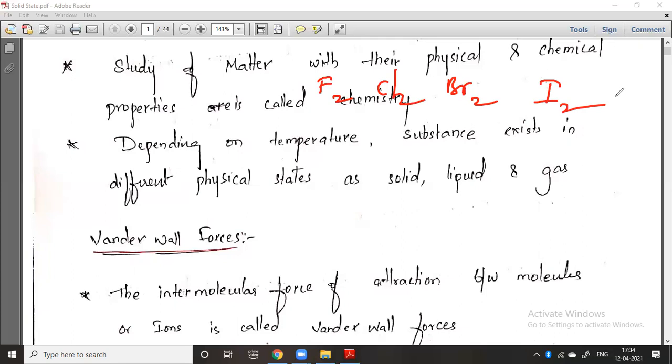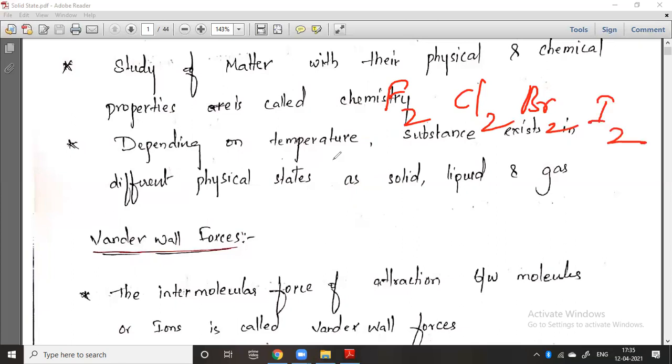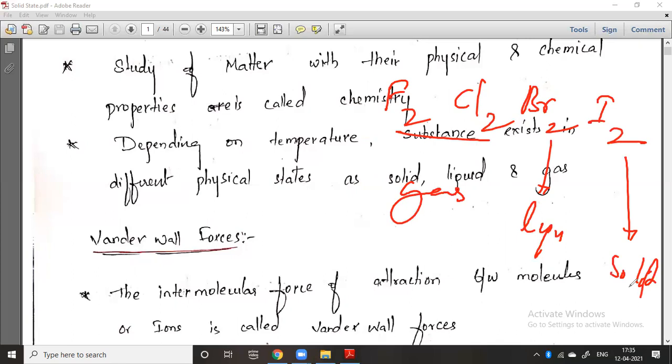Fluorine and chlorine are gases, bromine is a liquid, and iodine is a solid. So what is the reason behind this?